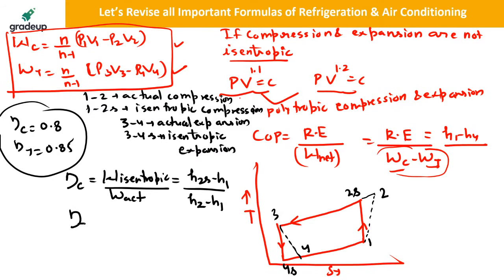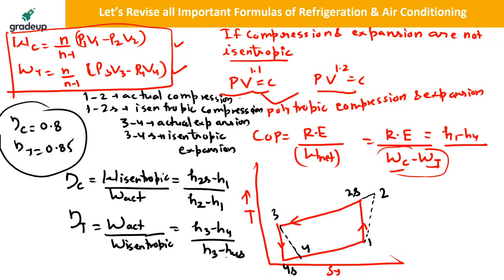And isentropic efficiency of turbine is equal to actual work divided by isentropic work, because in actual condition your turbine will give you less work as compared to an ideal condition, because isentropic is the ideal case. So this will be H3 minus H4 divided by H3 minus H4s.